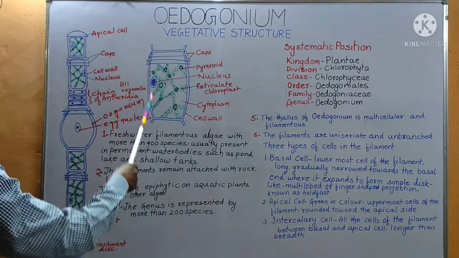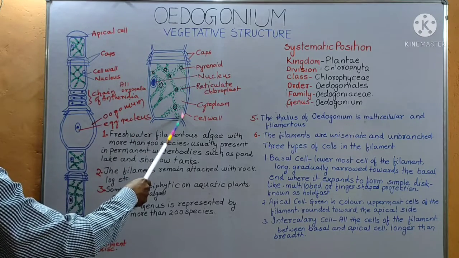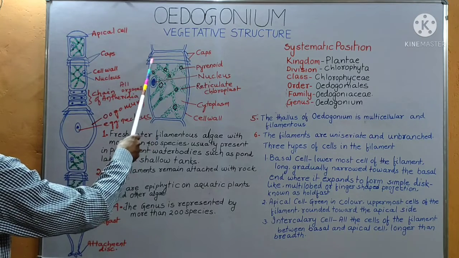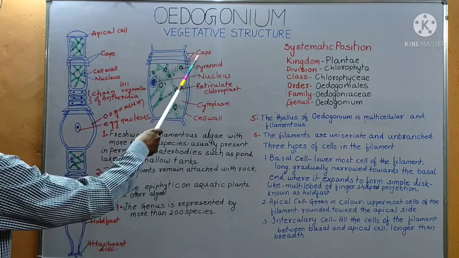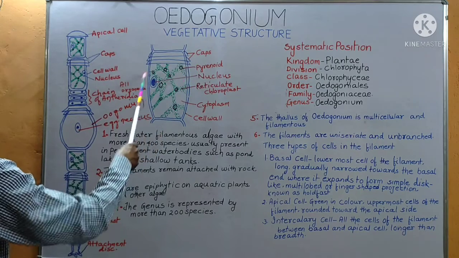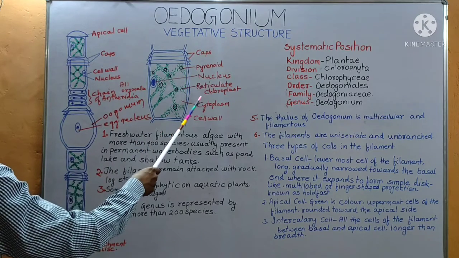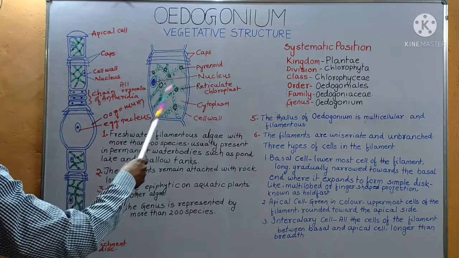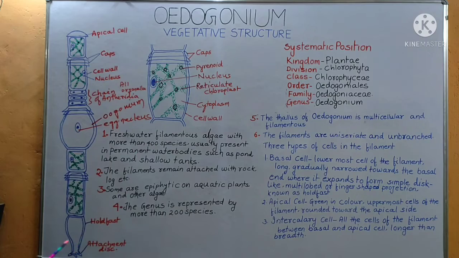And in this intercalary cell, you see there are some ring-like structures. These ring-like structures are known as caps, and the cell is known as a cap cell. The number of caps indicates the number of times that the cell has undergone division.